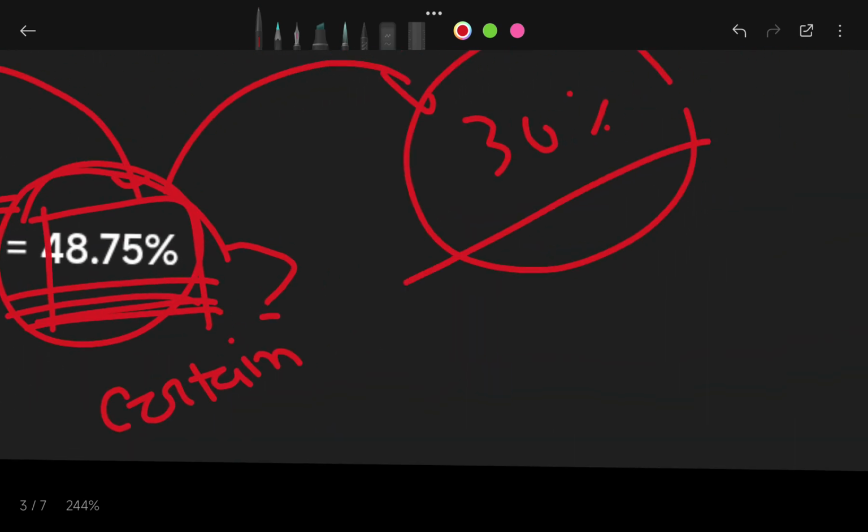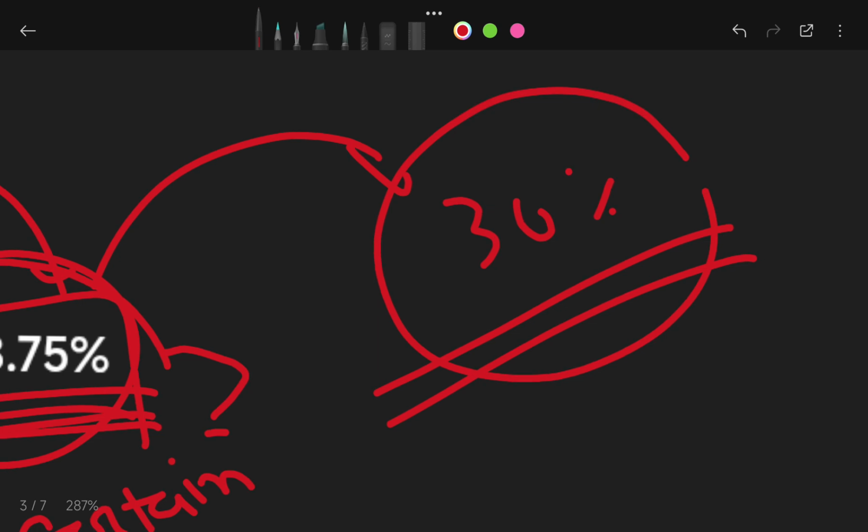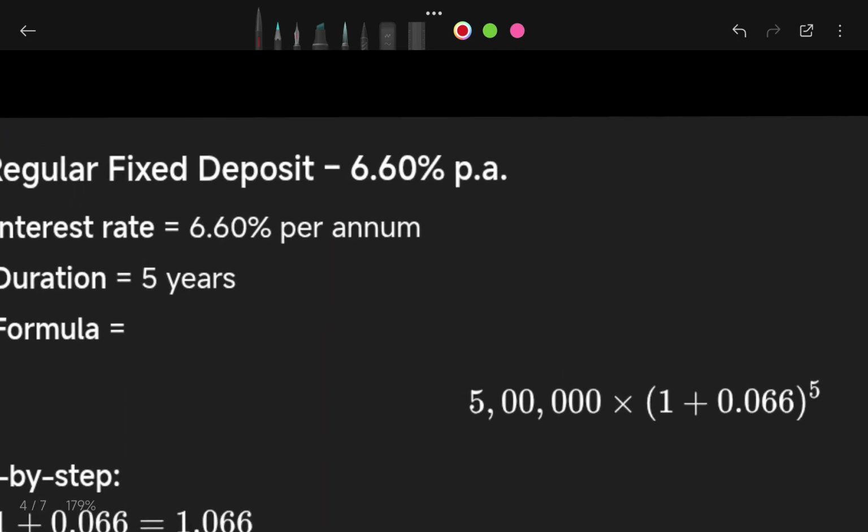But the stock market is completely volatile. There is no certainty of gaining a return. So I have hypothetically taken this 30%, but this is not fixed in all stocks. So let me just move to our fixed deposit option.